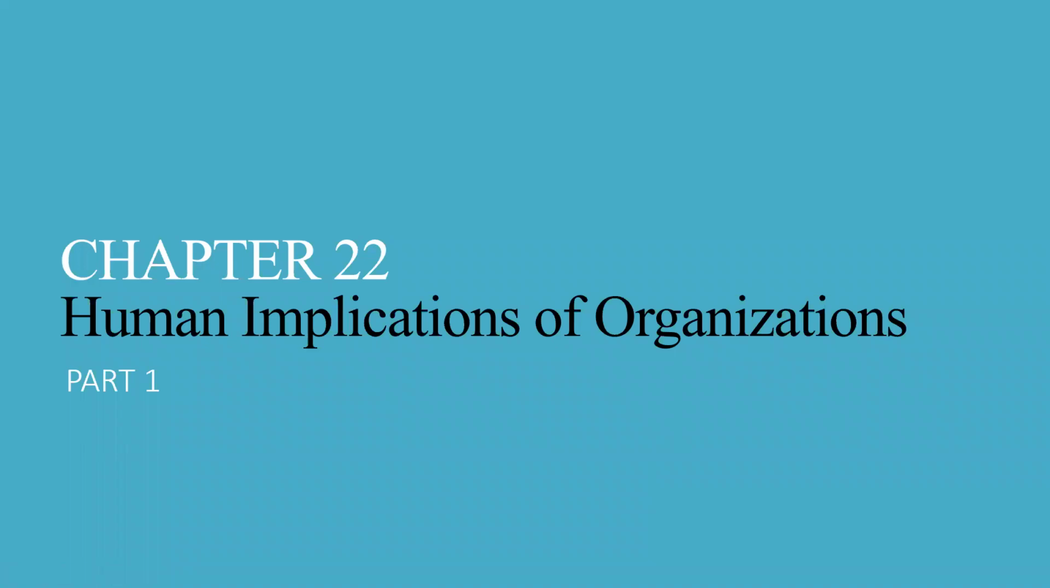Today we will cover chapter 22 part 1, human implications of organization. As we have already discussed, Module C topics are very important from your examination point of view, but these topics are totally theoretical. So I request all of you to please go through the slides also, and these video sessions basically give you a basic idea regarding these topics.